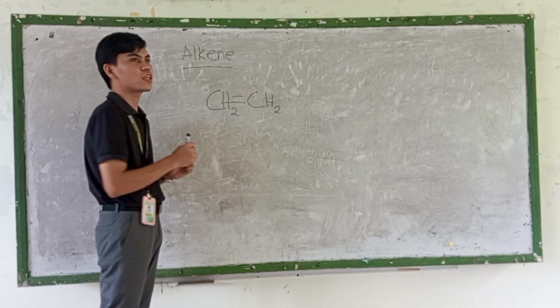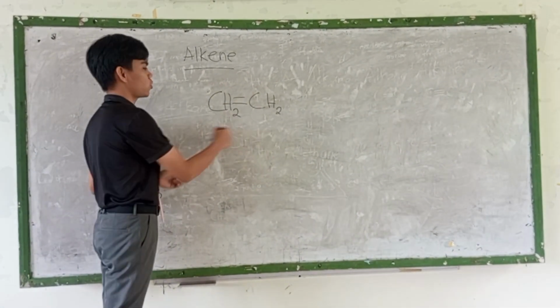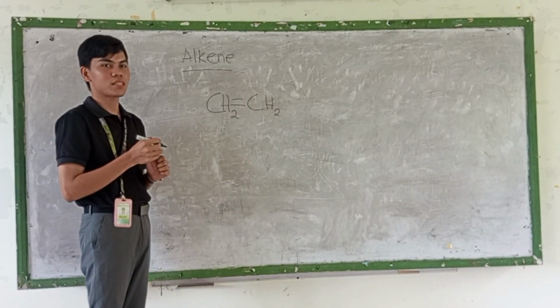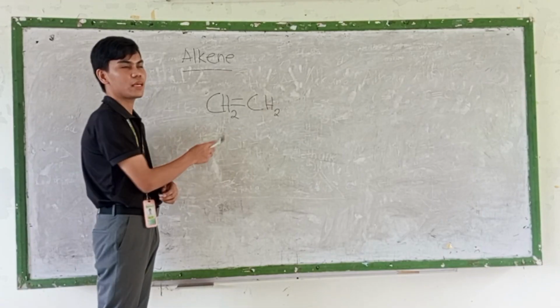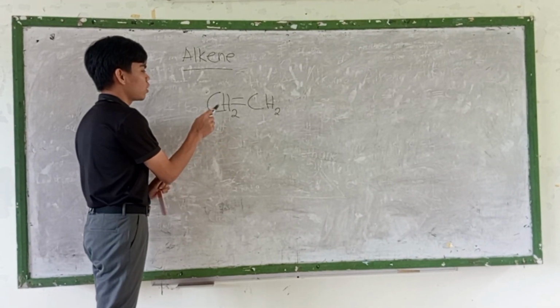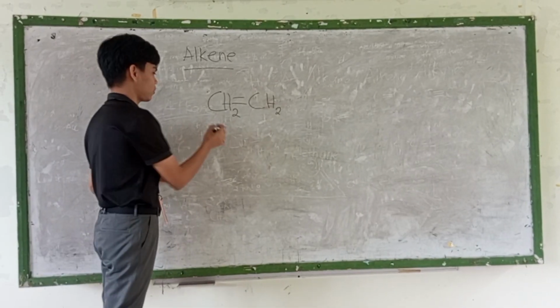Since they are already sharing 2 pairs of electrons, we are going to name this structure. By naming this, we need to know how many carbons we have in here. So we have 1, 2. So the prefix of it is eth.